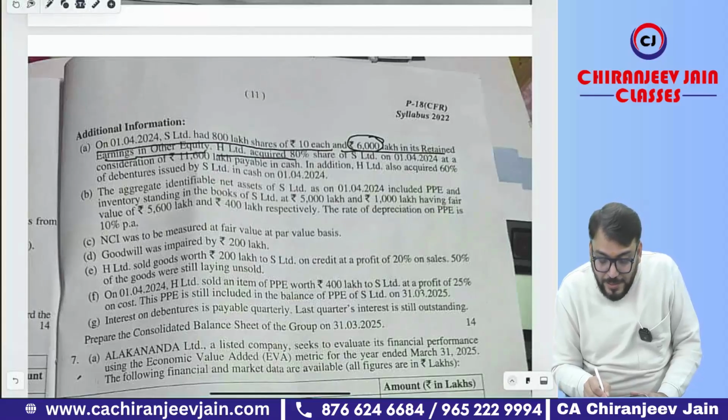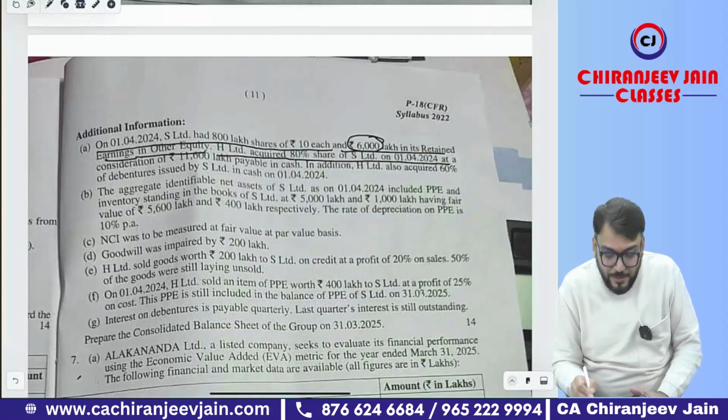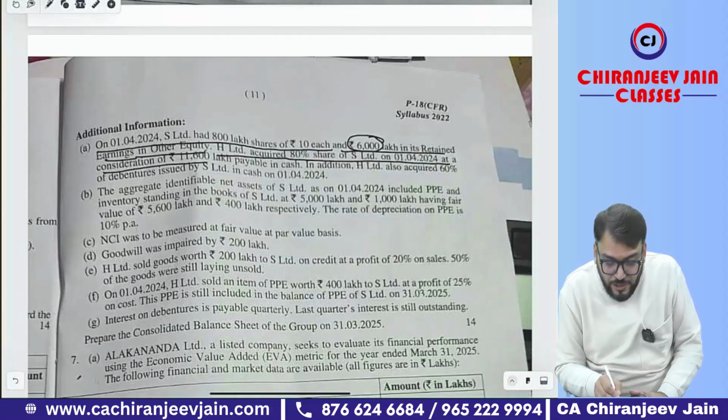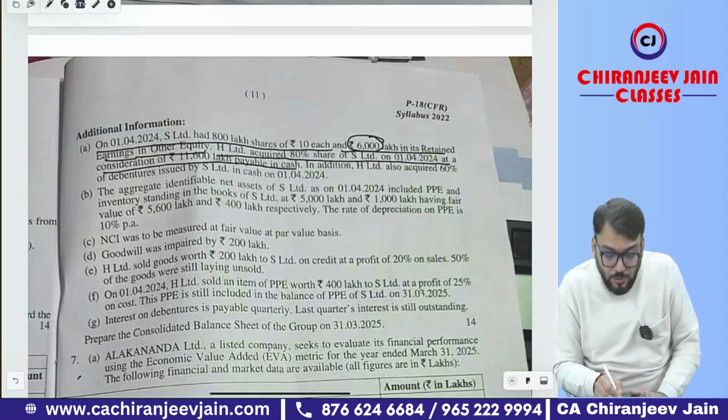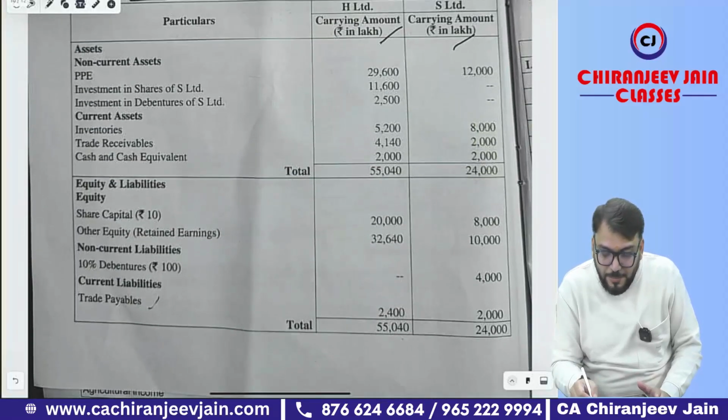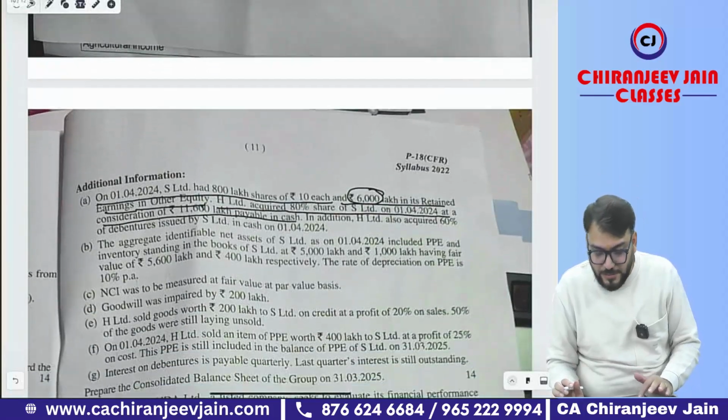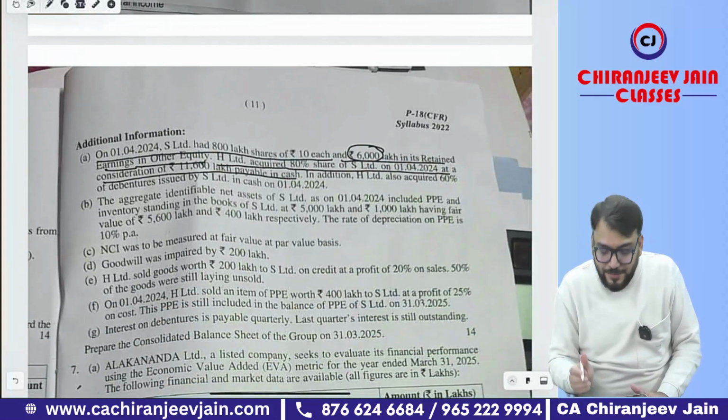H Limited acquired 80% shares of S Limited on 1/4/2024, means at the beginning of the year, at a consideration of 11,600 lakh payable in cash. So it means they have given the cost price of investment. Let's see, investment is coming 11,600 only. Okay, yes, sir. It means there is no other investment.